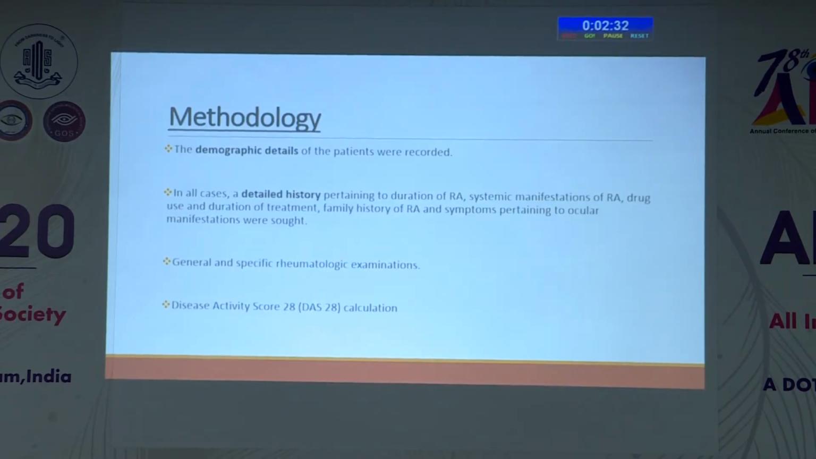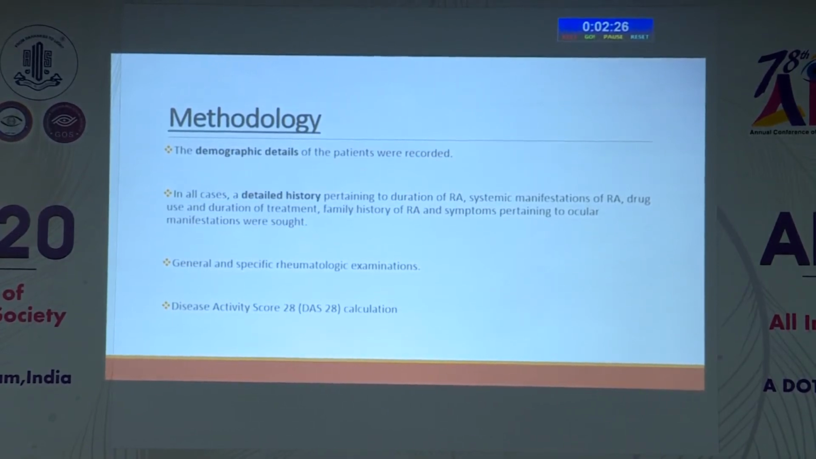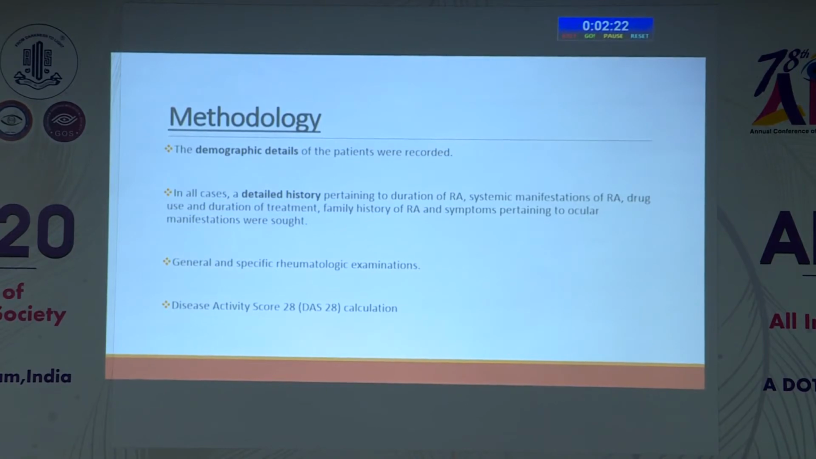In all cases, a detailed history pertaining to the duration of rheumatoid arthritis, systemic manifestations of rheumatoid arthritis, drug use and duration of treatment, family history, and symptoms pertaining to ocular manifestation was sought. General and specific rheumatological examination was done and the Disease Activity Score 28 was calculated.